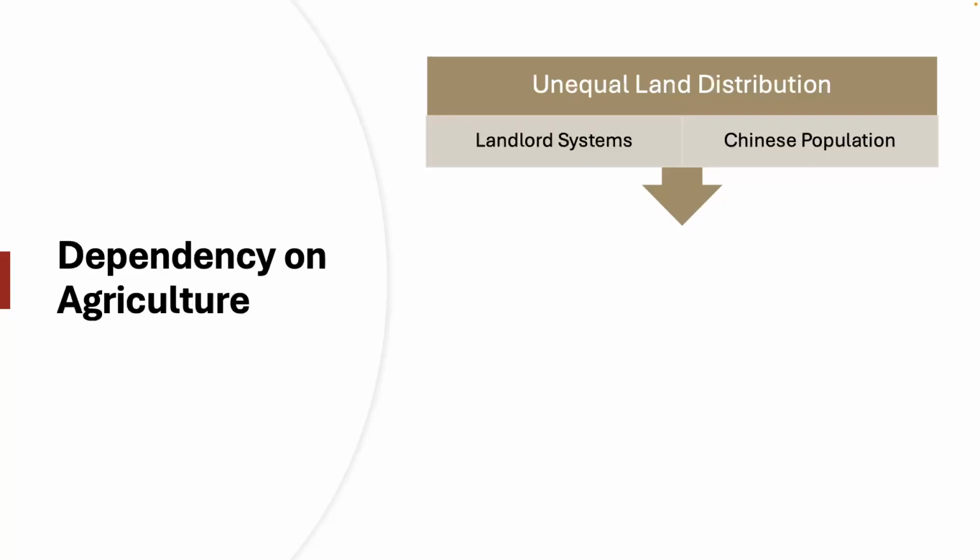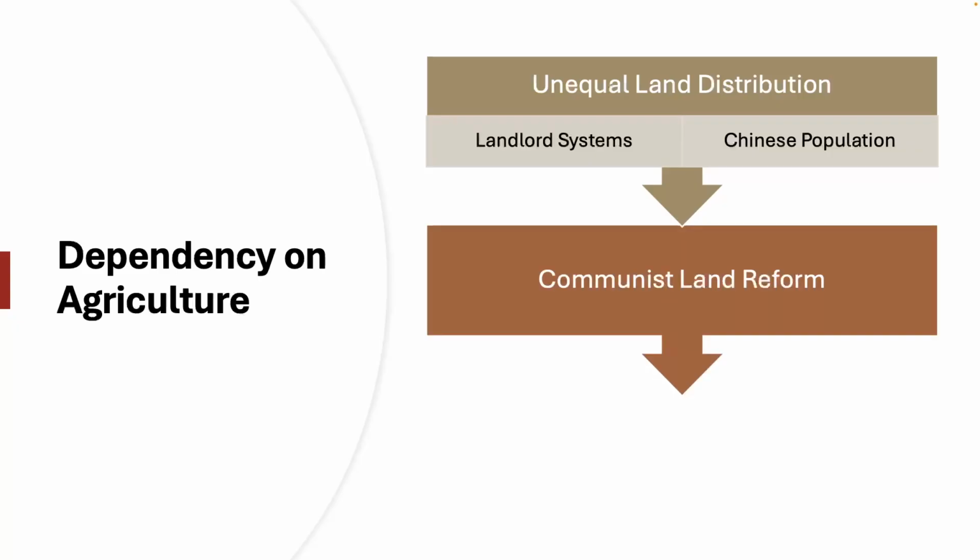The richest 1% of landlords owned as much as 70% of all the land in some of the regions. This is a vast disparity and inequality when it comes to the ownership of land, which fueled support for communist reform. It fueled support for the communists in the countryside who promised land reforms and promised land redistribution.